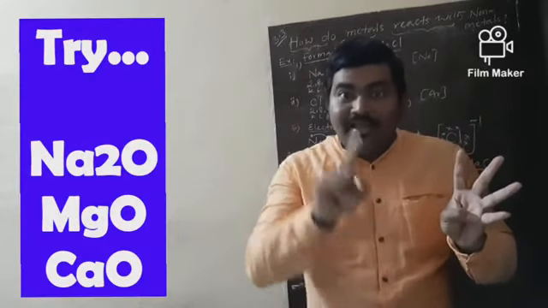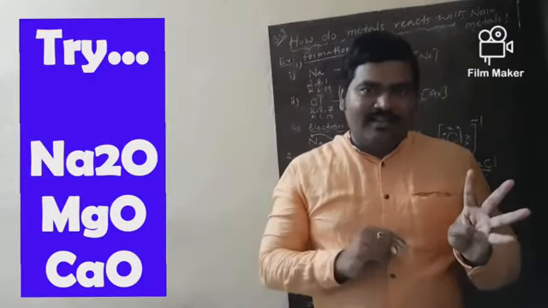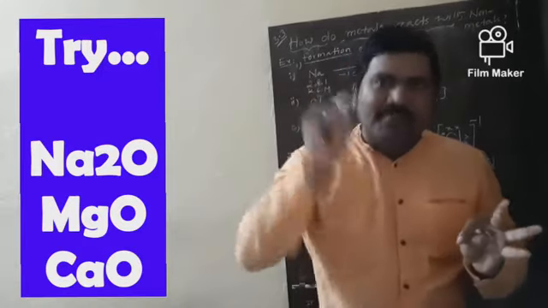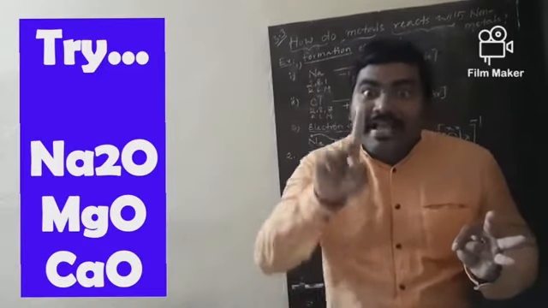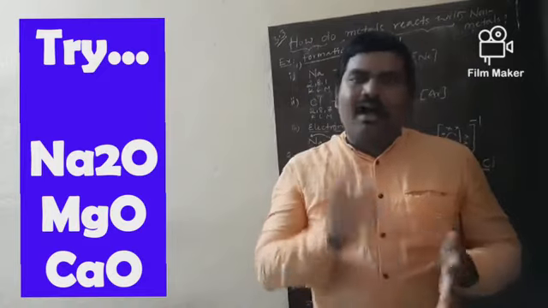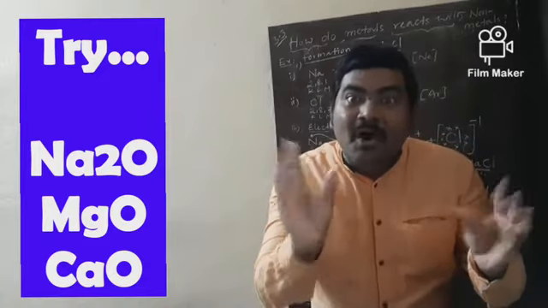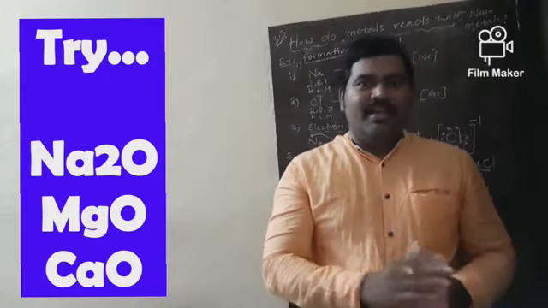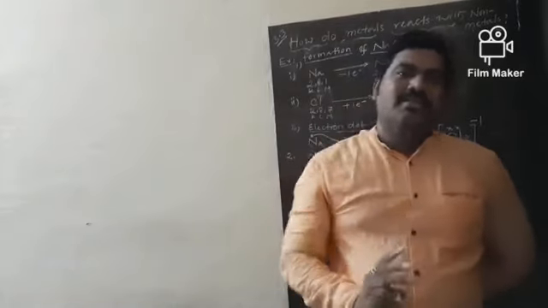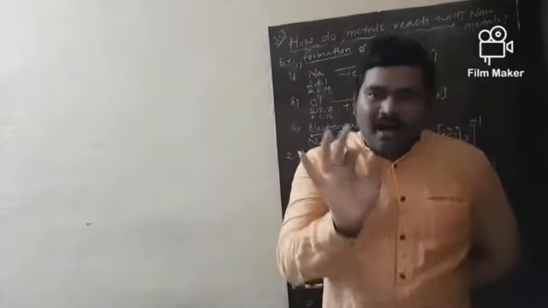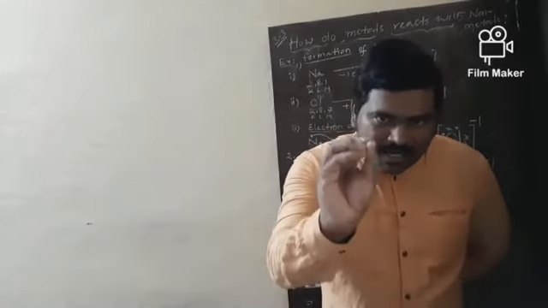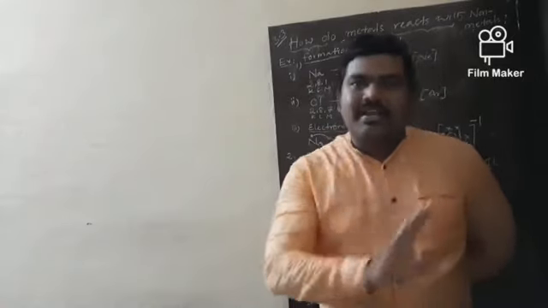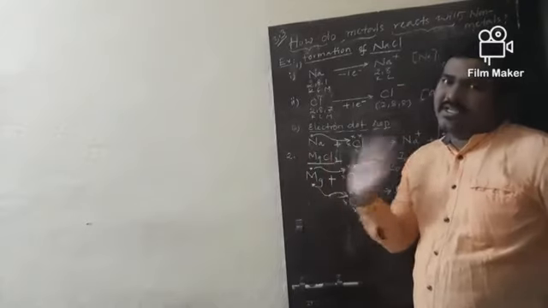What is the formula? Na2O. The second one is magnesium oxide. What is the formula? MgO. And the third one, calcium oxide. What is the formula? CaO. So these 3 compounds you try on your own by observing these 2 formations.